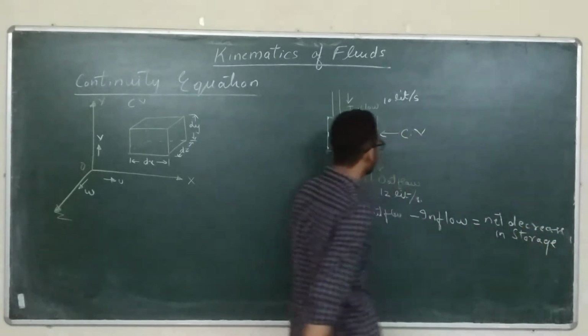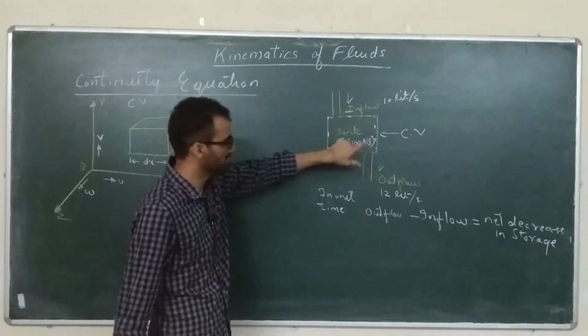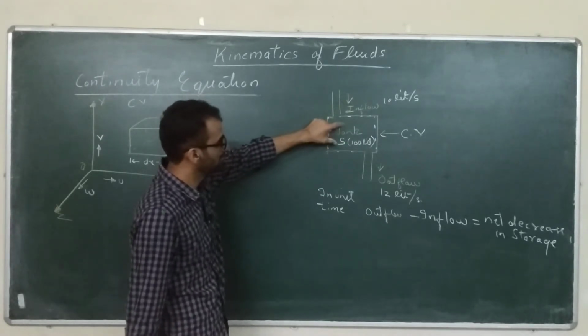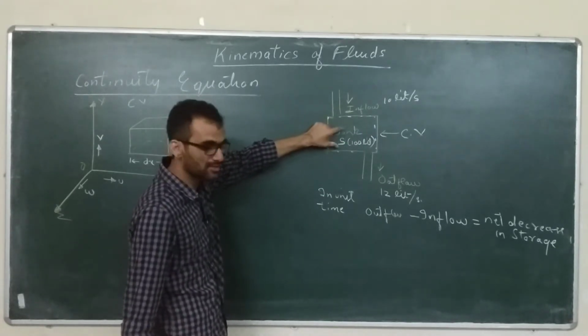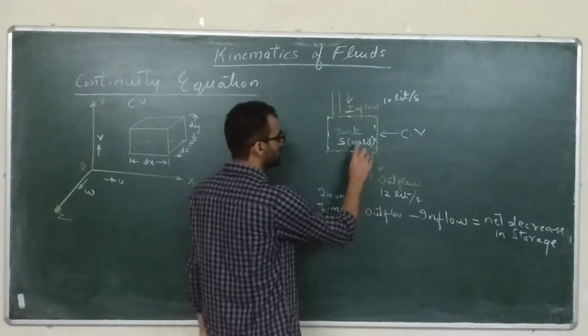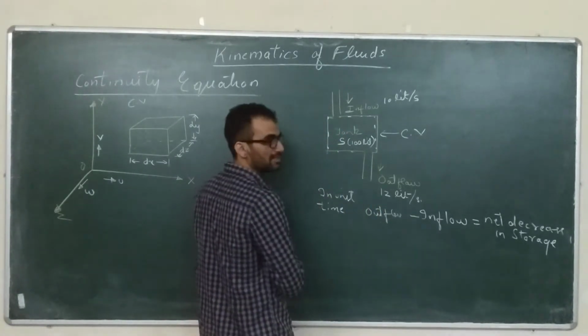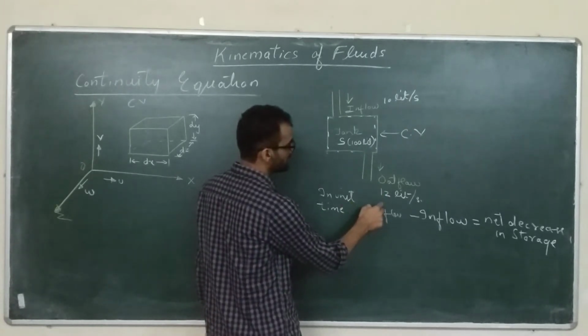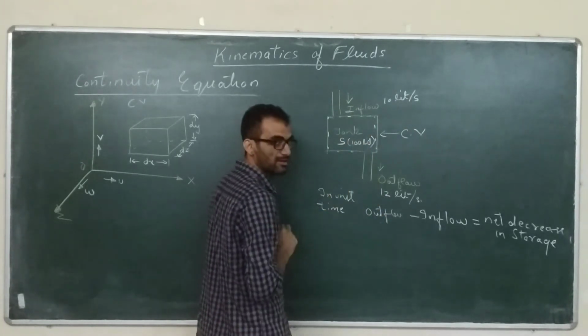So the storage of the control volume will decrease. The amount of fluid in this control volume will decrease. By how much? Outflow minus inflow. See, in 1 second the storage will become 98 liters, because 12 liters has gone outside and 10 liters has come inside.